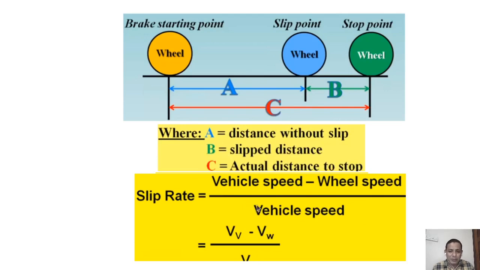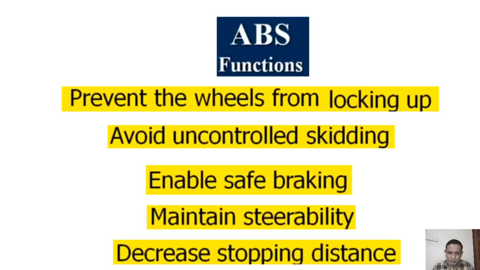If the slippage increases, there is a possibility of accident. If the slip rate reduces, the possibility of accident also reduces. That is why everybody is warned about overspeed. If the speed is higher, there can be a possibility of slip, and there is a possibility of accident.